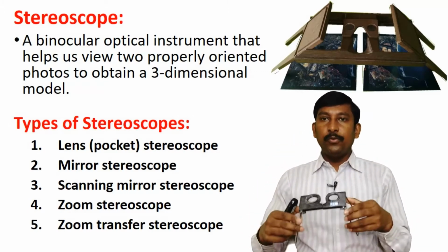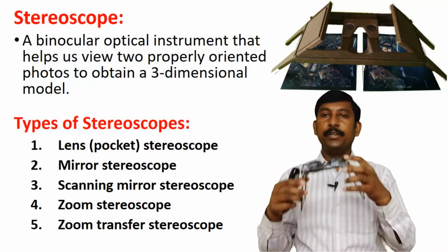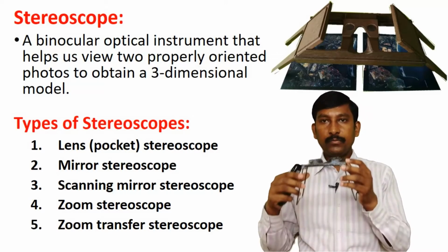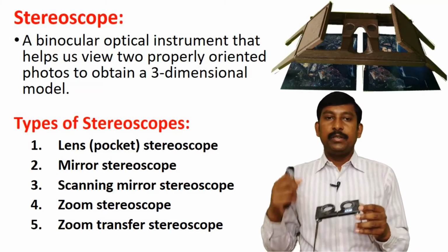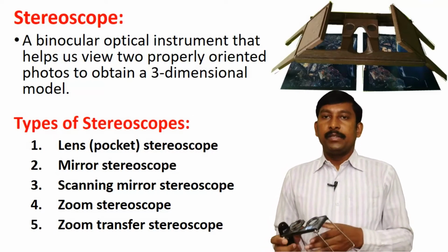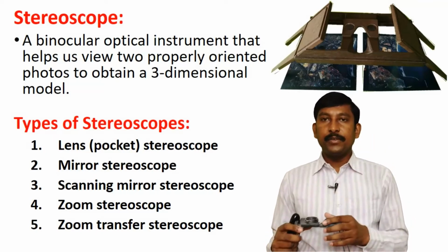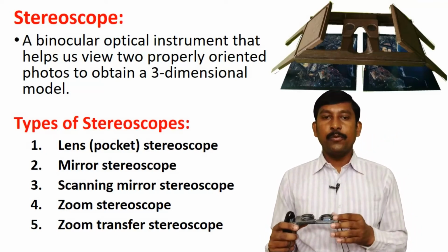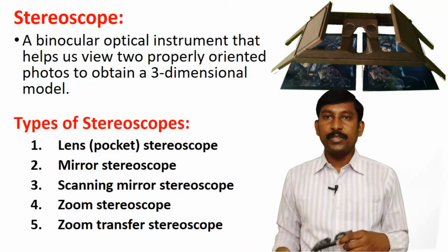This instrument we use to view the three-dimension view or three-dimension model of two overlapping photographs. Now, types of stereoscope: lens stereoscope, also called pocket stereoscope, mirror stereoscope, scanning mirror stereoscope, zoom stereoscope, and zoom transfer stereoscope. These are the different types of stereoscope.